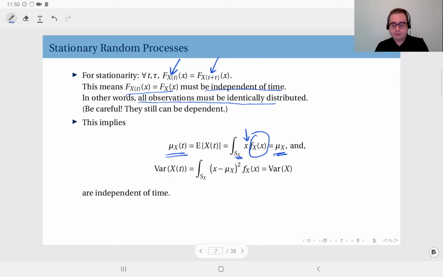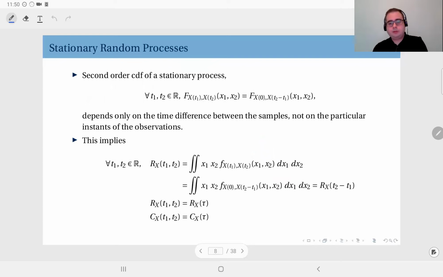Similarly with variance, by definition, the variance is, well, this is the definition. Since we know that the expected value is independent of time and the PDF is also independent of time, obviously the result, which is variance, should be independent of time.